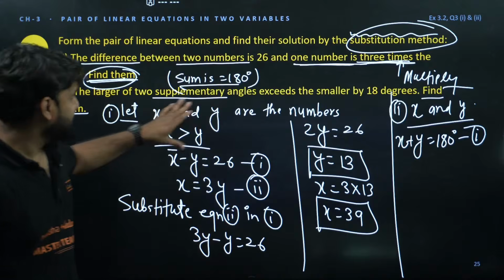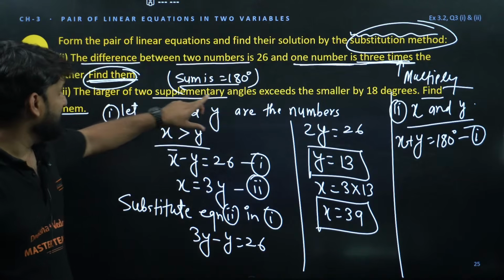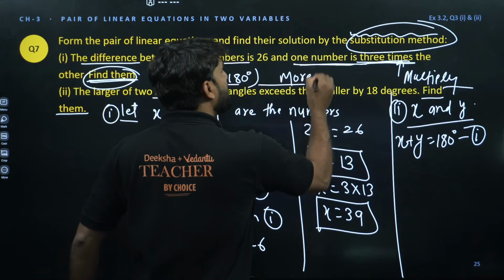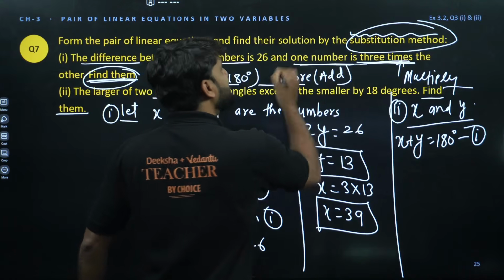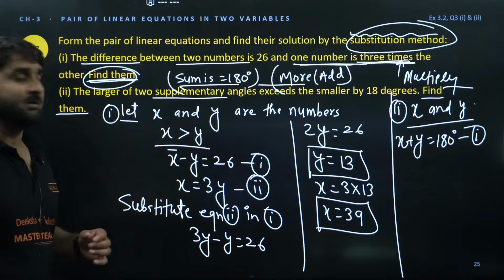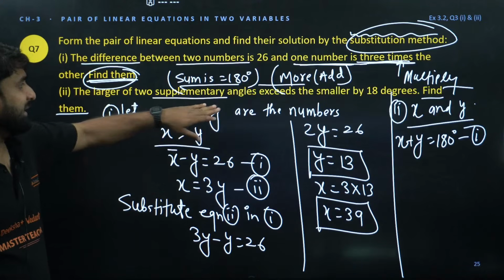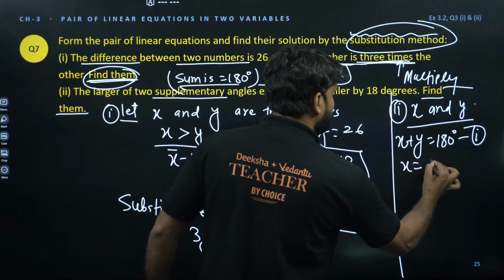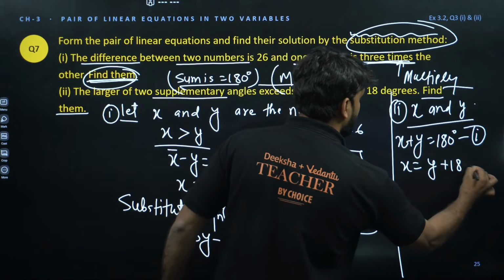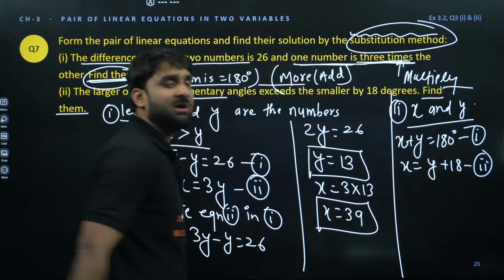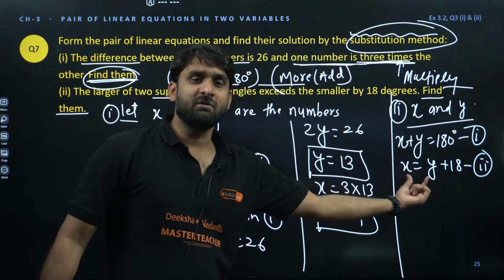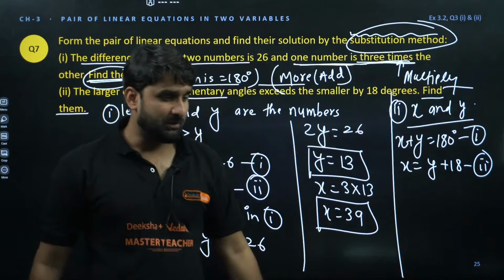And now look at the second statement. The larger of two supplementary angle exceeds. Exceed means what? More. And more means what? Add. Yes, my dear. Exceed means greater. So the larger of two supplementary angles exceed the smaller by 18. So let's assume x is greater. So x will be equal to y plus 18. Right? So we have two equations again. Equation 1, equation 2. Now we can substitute. Substituting equation 2 in first, you can solve the question easily.